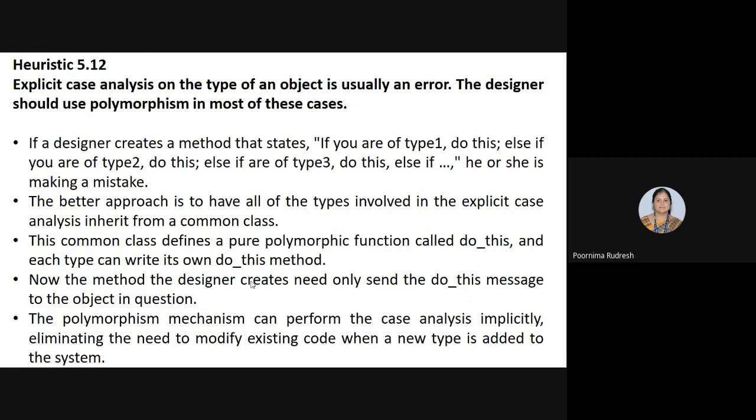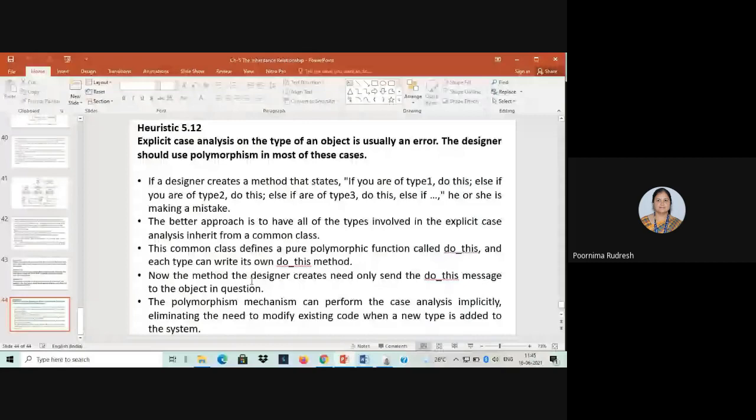So today you studied the real world example for generalization, then the mechanism of polymorphism and the heuristics related to polymorphism. Right? In the next class, we are going to study the problem with the use of inheritance as a reusability mechanism. Any doubt here? Any doubt in the generalization example and polymorphism?